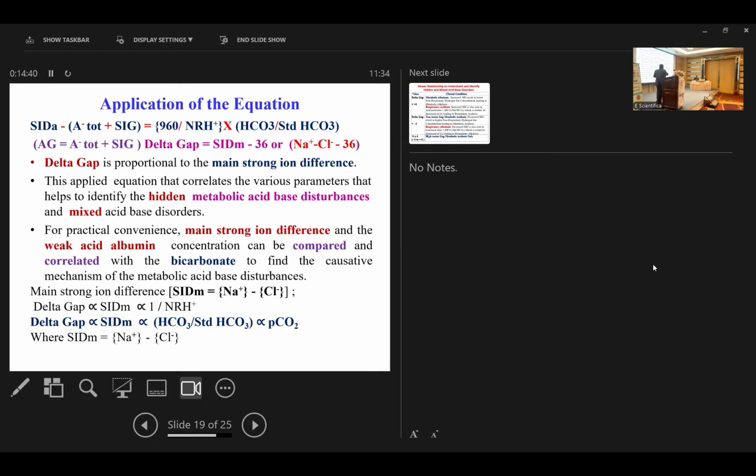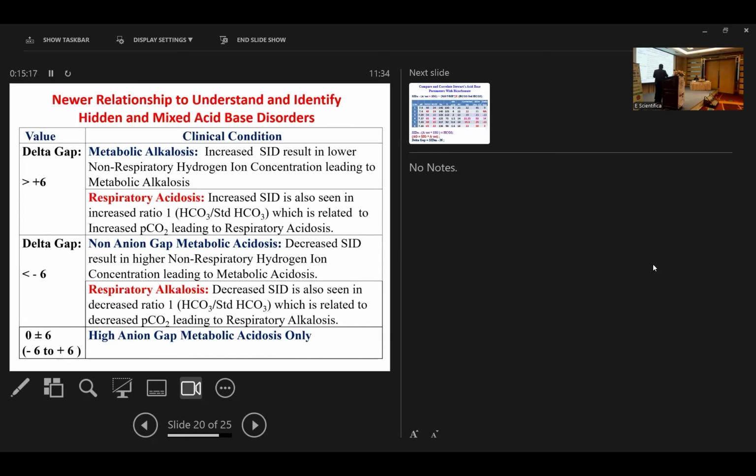From this relation, we can identify that the delta gap is proportional to the main strong ion difference, and inversely related to the NRH+. Similarly, delta gap is proportional to the main strong ion difference, but directly related to ratio 1, which is directly proportional to the PCO2. So for practical purposes, the main strong ion difference and the weak acid albumin can be compared and correlated with the bicarbonate concentrations.